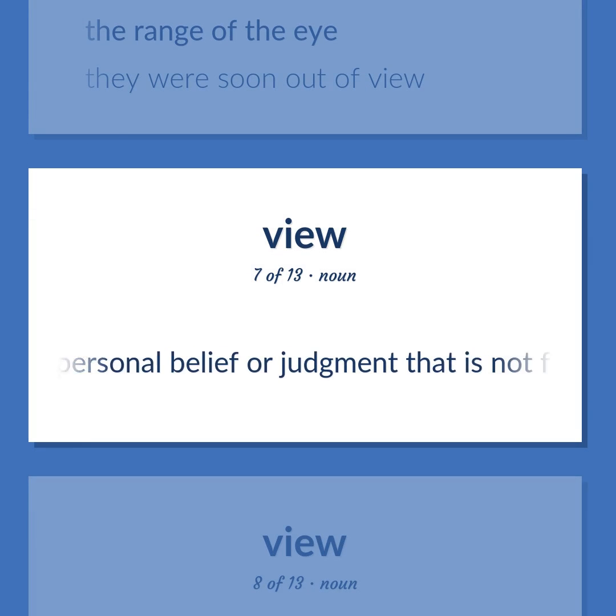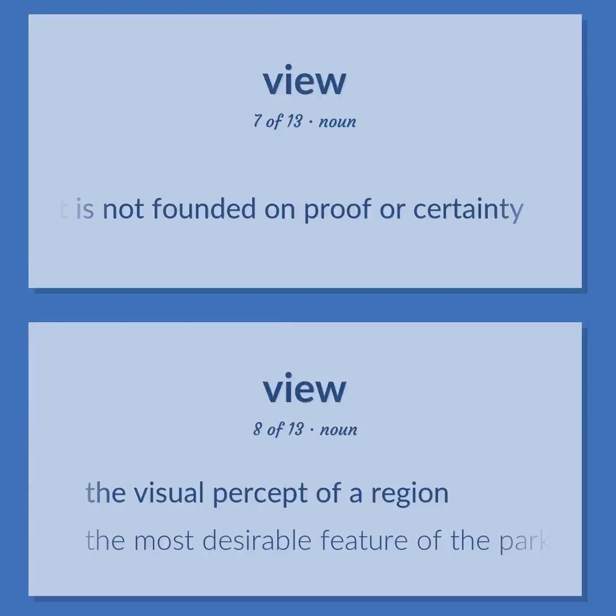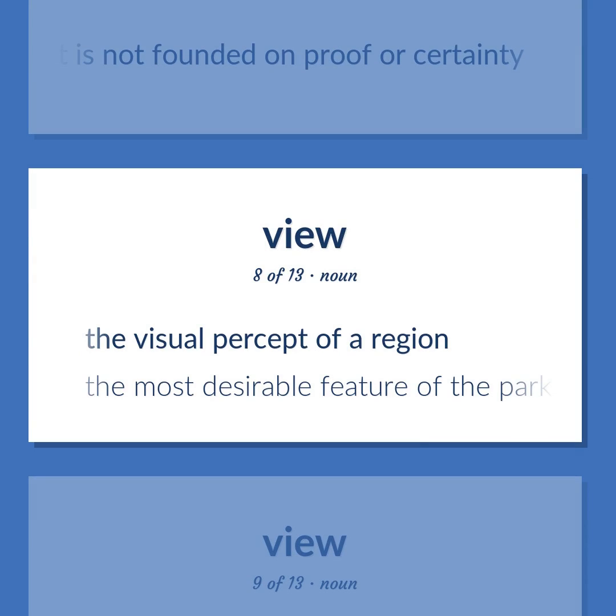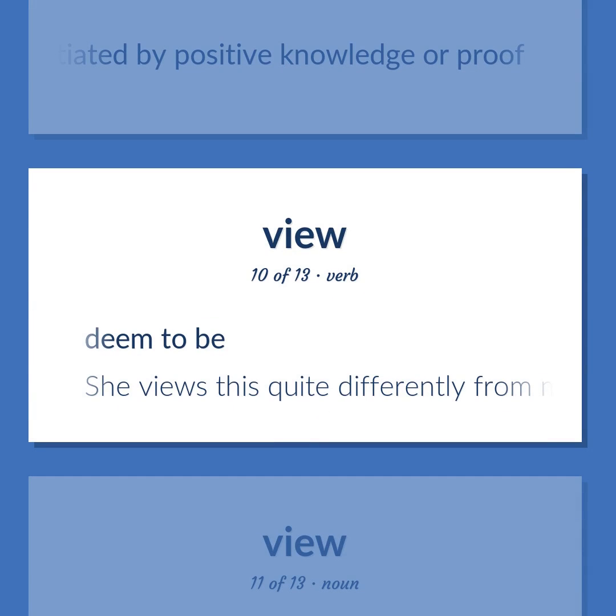A personal belief or judgment that is not founded on proof or certainty. The visual percept of a region. The most desirable feature of the park are the beautiful views. A message expressing a belief about something. The expression of a belief that is held with confidence but not substantiated by positive knowledge or proof. Deemed to be.